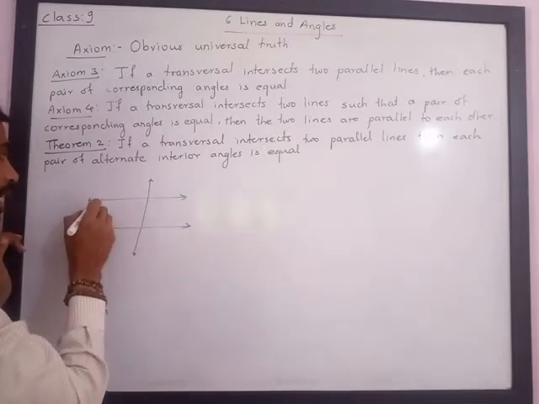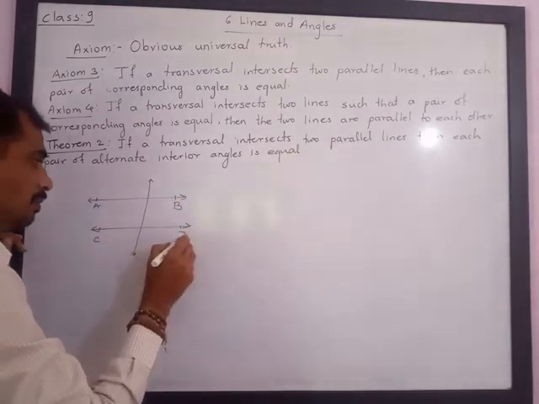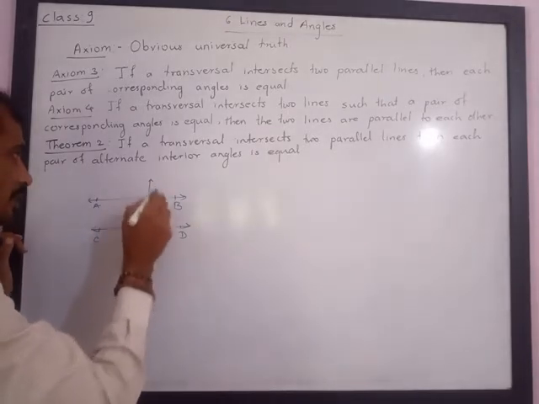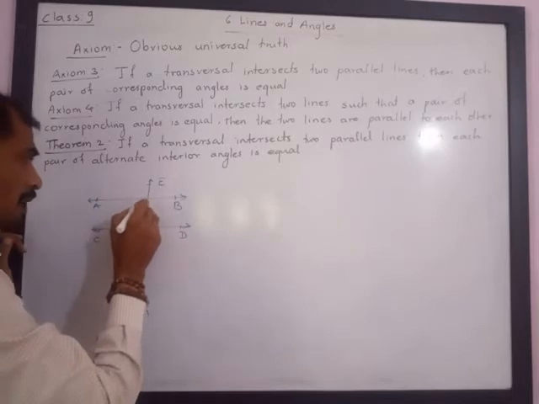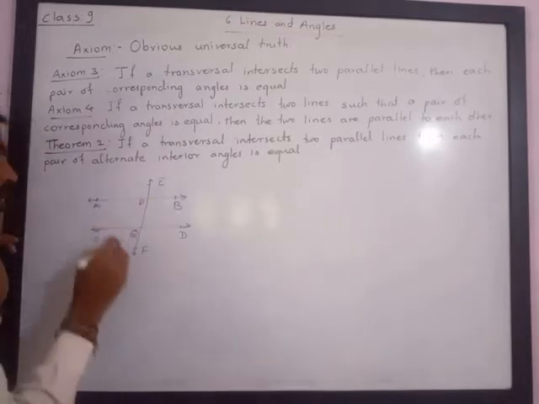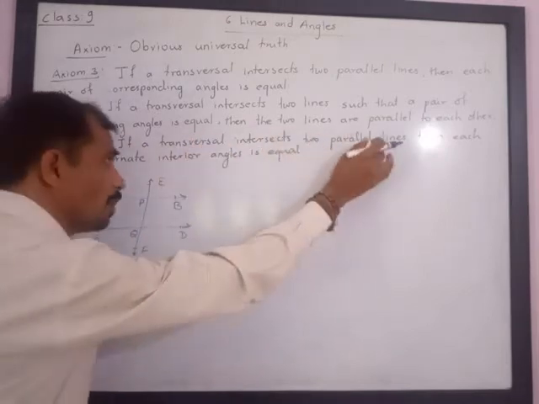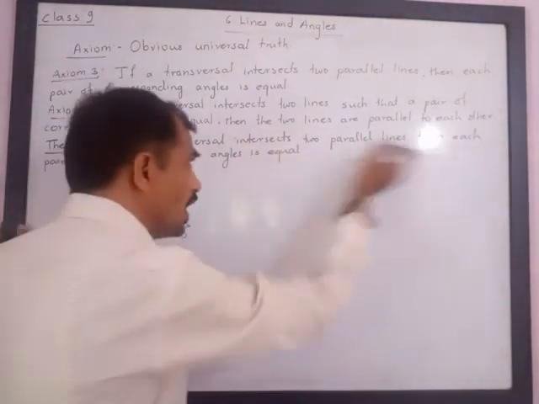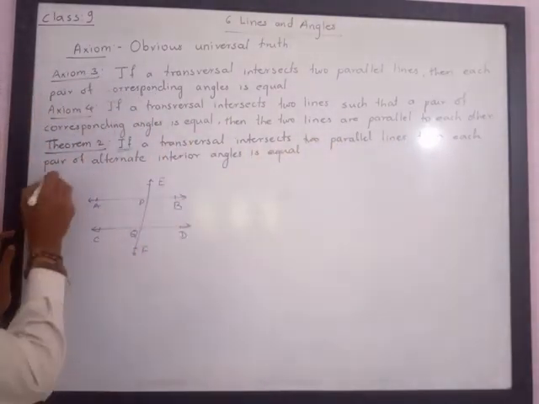So I will take a line A, B, C, D, and I will take this line as E, F, and it intersects at points P and Q. So here we are given that a transversal intersects two parallel lines. So this part is given. Whatever part is after 'if' and before 'then' is the given part, and we can write it in mathematical form like this.